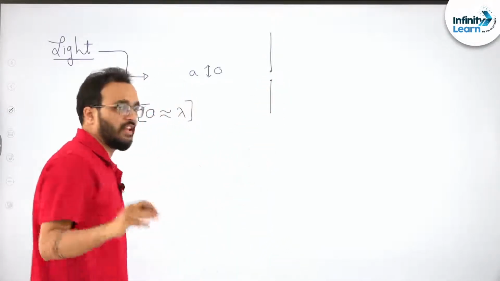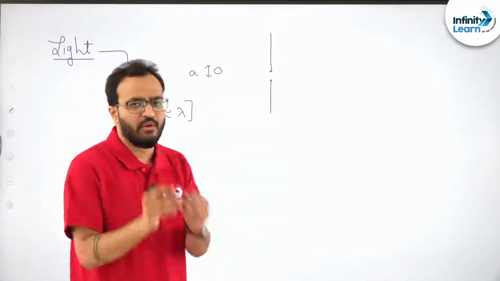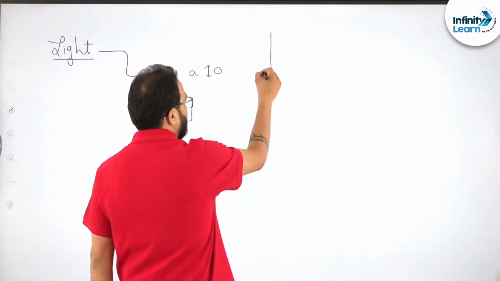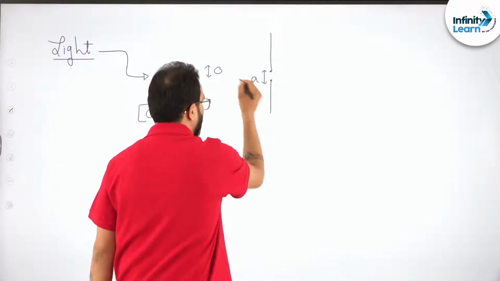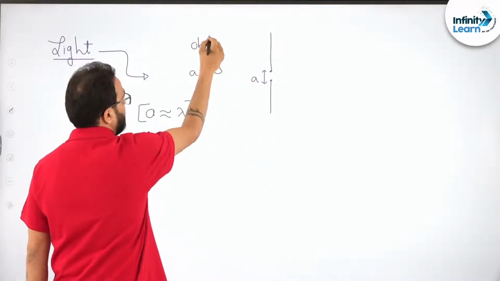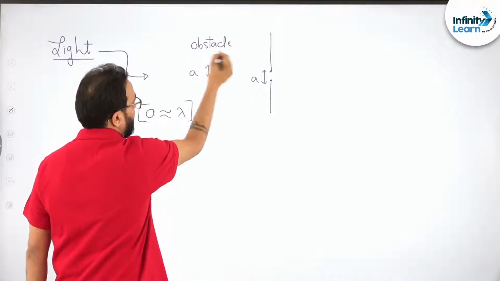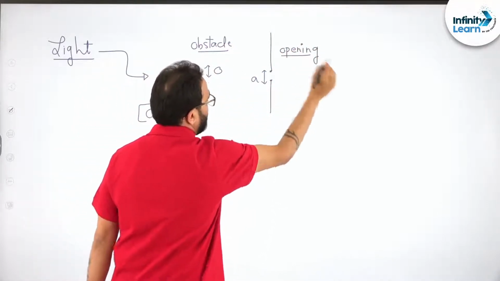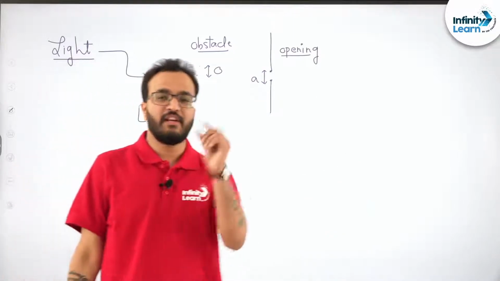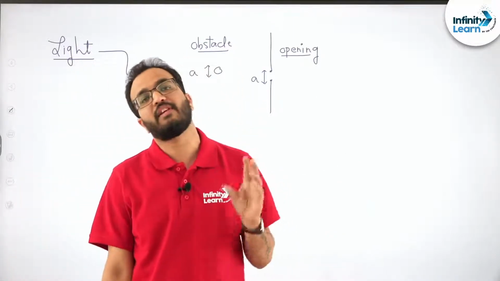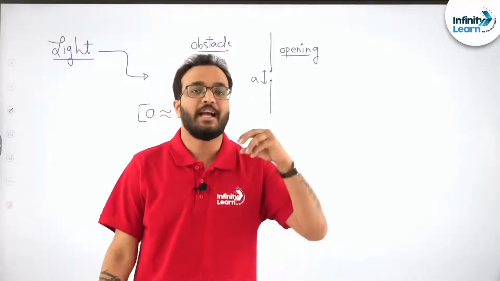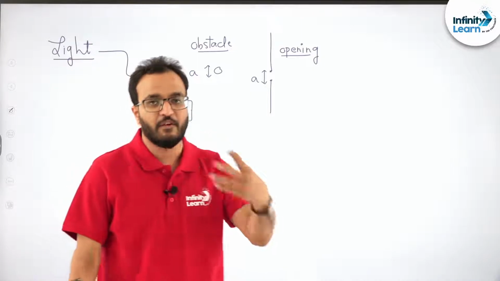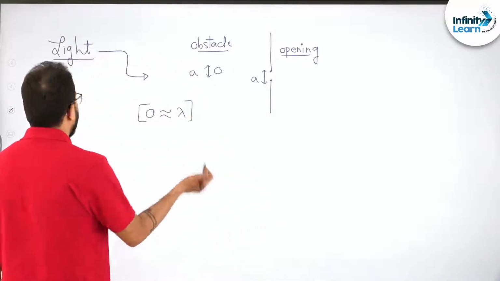These things we will understand in wave optics, but I will give you a little understanding of that topic. So this is an obstacle in the path of light, and this is an opening in the path of the light. Whenever light is interacting with a very small obstacle or a very small opening whose dimensions are comparable to the wavelength of the light, then one amazing phenomenon happens, that is bending of light.